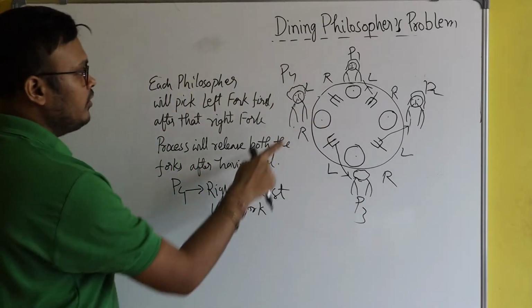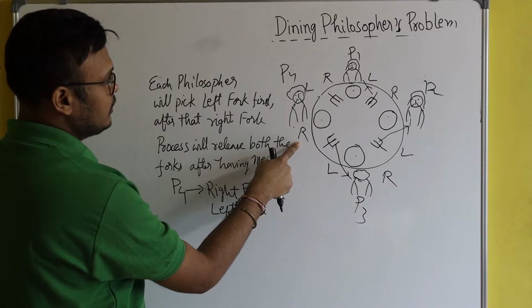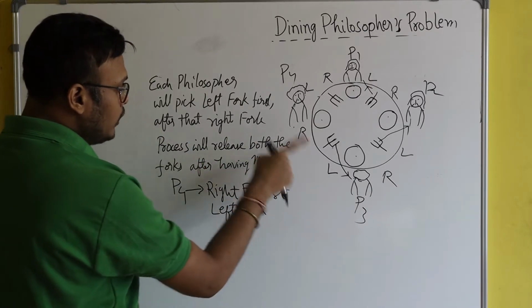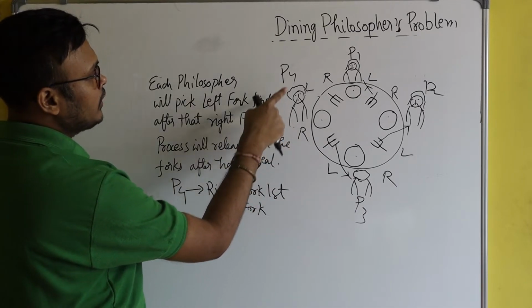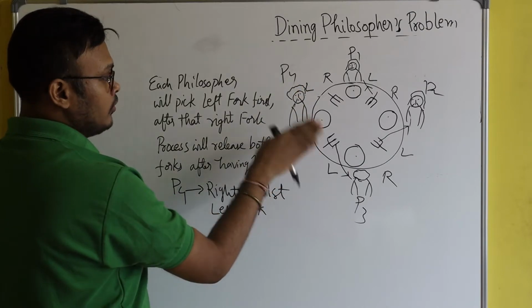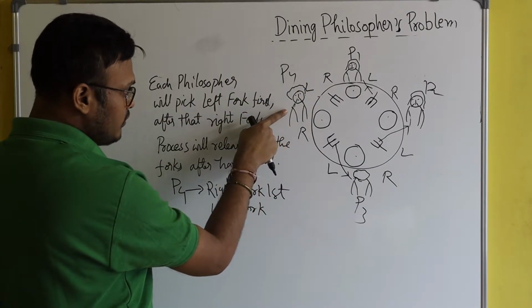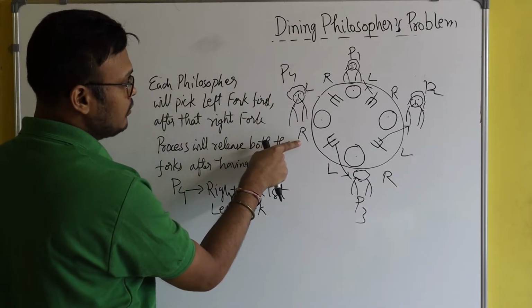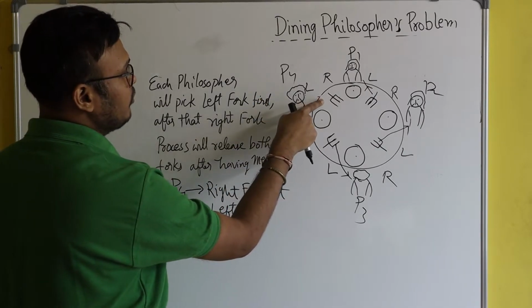So philosopher P4 will try to pick the right fork first, and only after picking the right fork can this philosopher pick the left fork. I mean to say that this philosopher P4 will have to pick the right fork first, and after that he can pick the left fork.